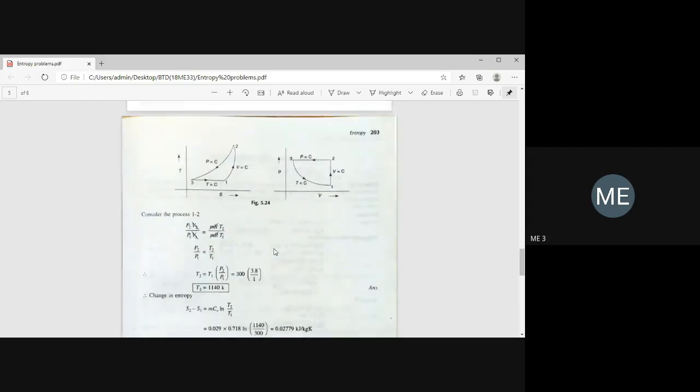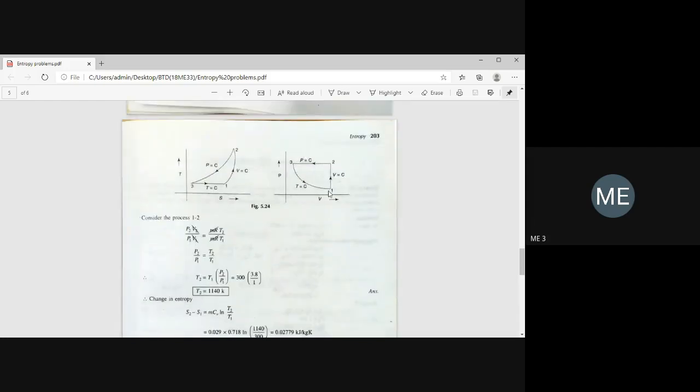Now, M we found out as 0.029 kg, CV is 0.718 given in the problem, R is 0.287, and ln T3 by T2. T3 we don't know. T3 means what? T3 and T1 are the same because it is an isothermal process. Like that, you have to analyze. So T3 is 300 Kelvin, same as T1, divided by T2. T2 is 1140 Kelvin.